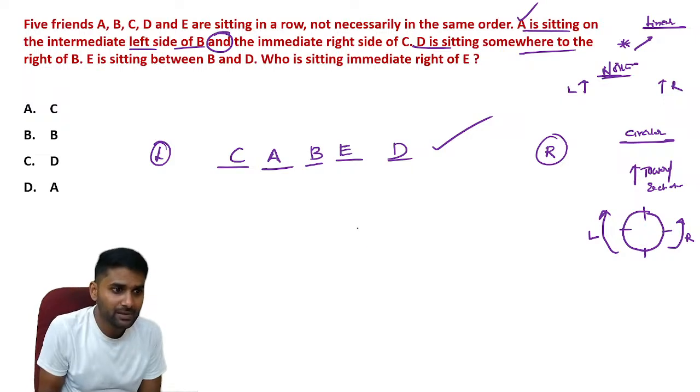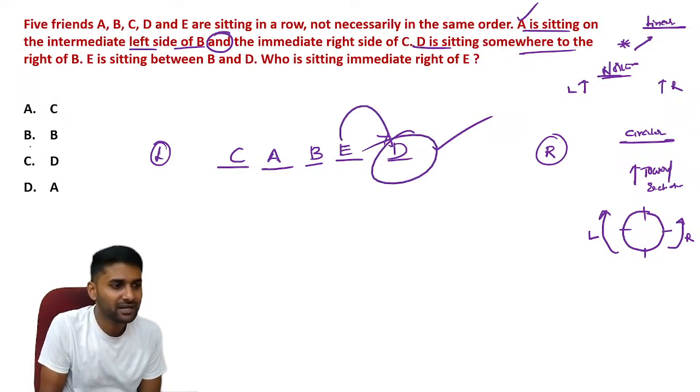I have the question: who is sitting immediate right of E? According to the information, immediate right of E is